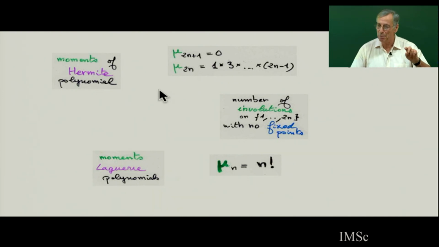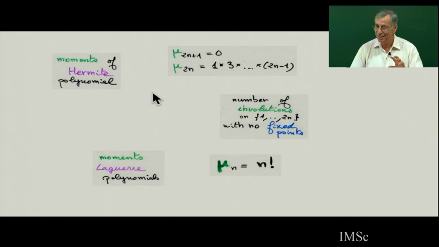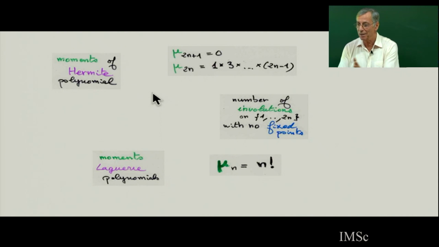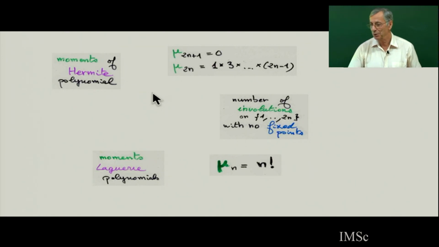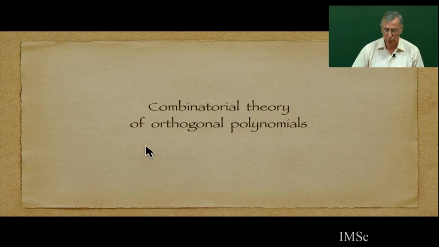Tangent numbers are going to be moments of a specific class of Meixner-Pollaczek polynomials. Moments of a specific class of Meixner polynomials are going to be the number of ordered partitions. So many. Each time you have a classical sequence in combinatorics, you can look whether there is any interesting orthogonal polynomial related to this classical sequence.